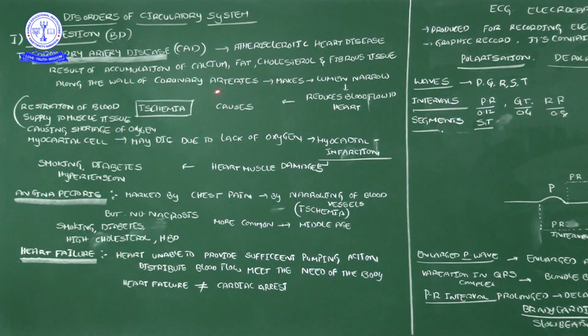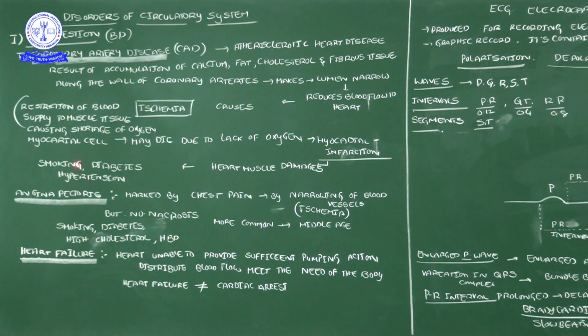When the lumen of the blood vessel is narrowed, it reduces the blood flow to the heart, so the heart will not get proper oxygenated blood. So it causes ischemia. What is ischemia? Restriction of the blood supply to the muscle tissue, here the cardiac muscle, causing a shortage of oxygen.